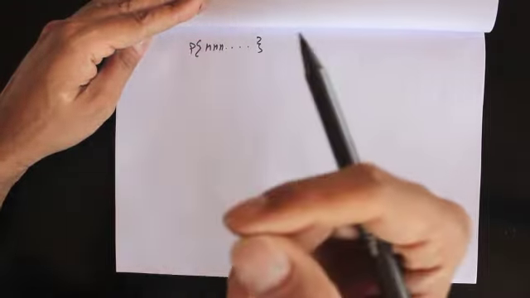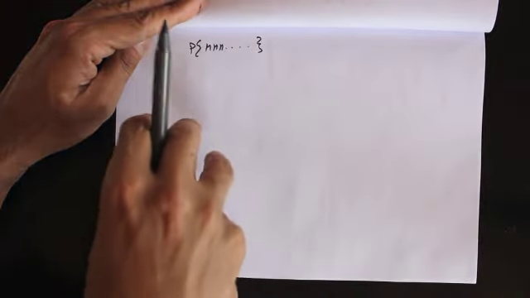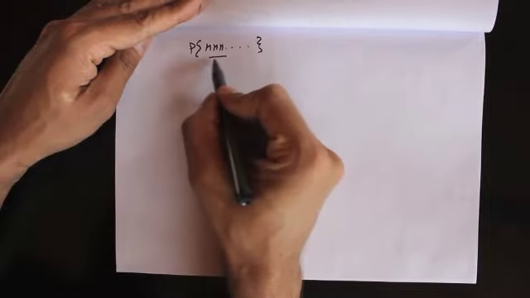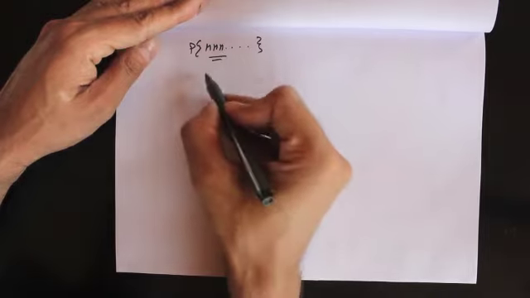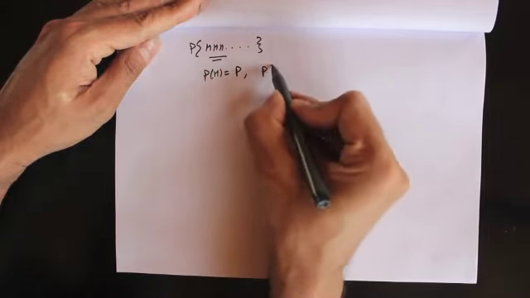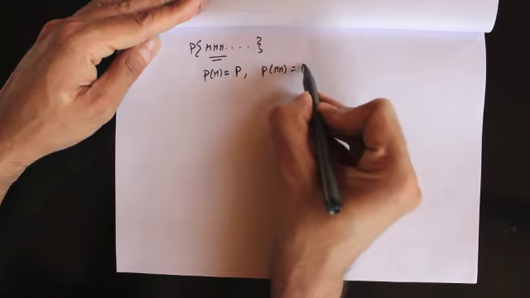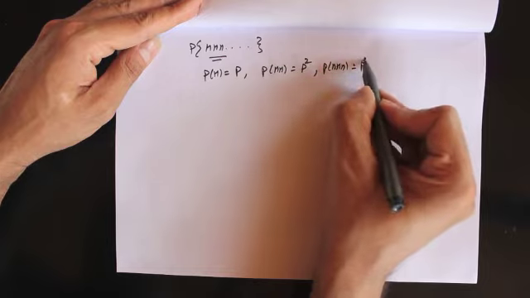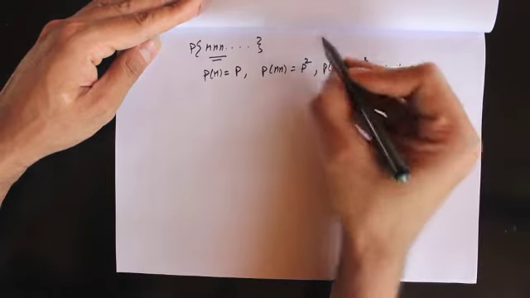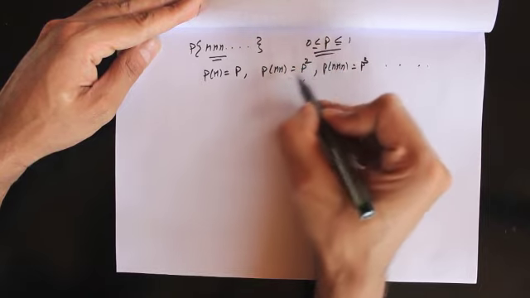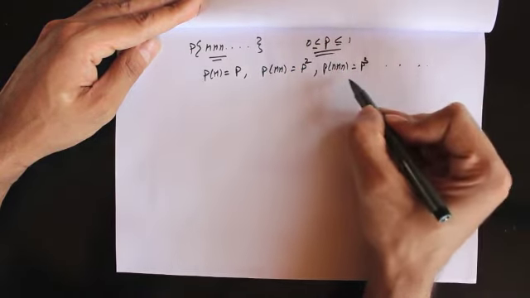Okay, but once we know the probability of all sets which can be described in terms of a finite number of coin tosses, the probability of this is also determined, and let me show you how. So the probability of head we know was p, probability of head head we know to be p square, probability of head head head we know to be p cube, likewise, right? And since p is a number between 0 and 1, these probabilities are converging to 0.